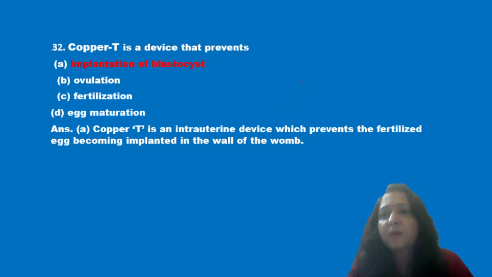Next question is, copper T is a device that prevents implantation of blastocyst, ovulation, fertilization or egg maturation. Now we know that this copper T is an intrauterine device that prevents fertilization. So option A is the correct answer, that is implantation of blastocyst.